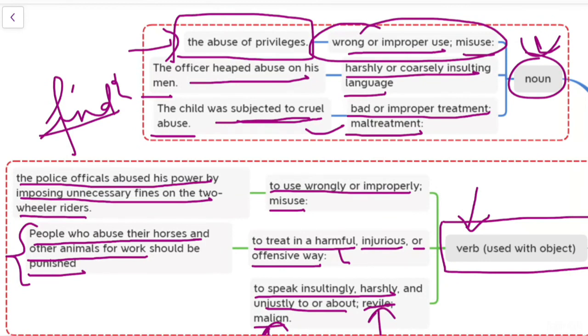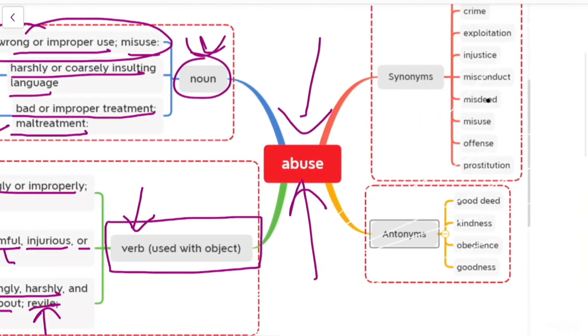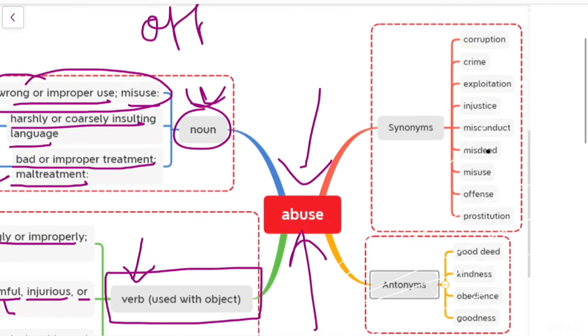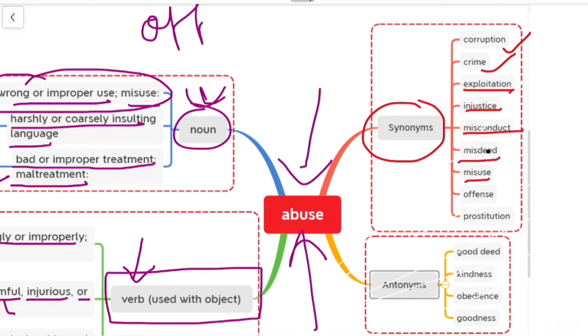Now let us move to the synonyms and antonyms of this particular word. Some synonyms would be corruption, crime, exploitation, injustice, misconduct, misdeed, misuse, offense, prostitution.